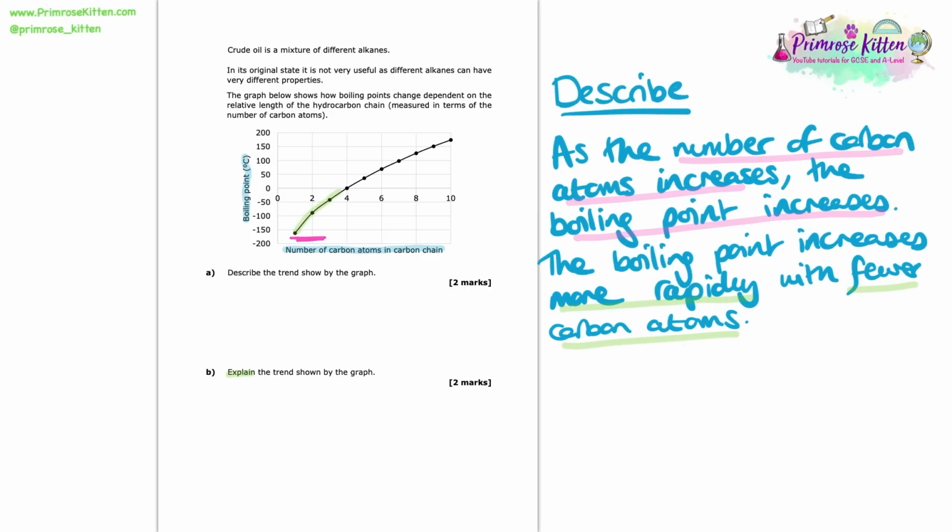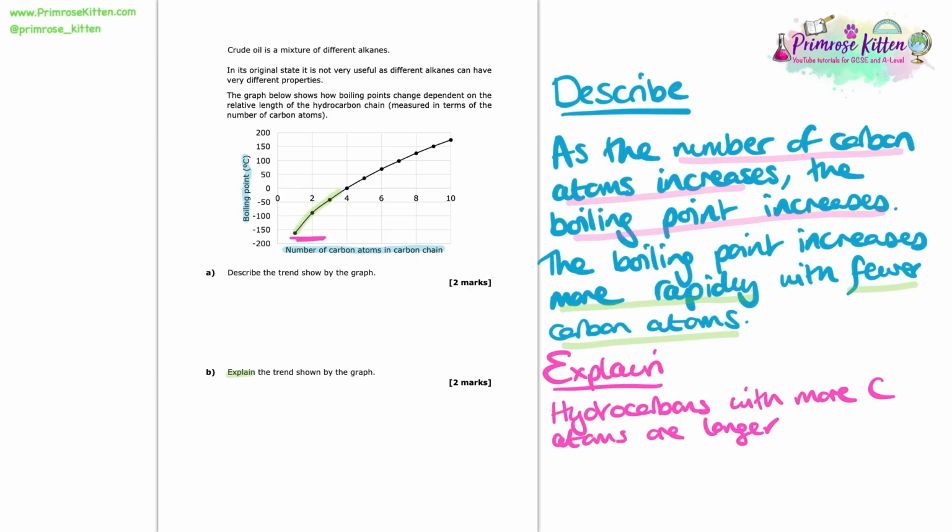So now we need to explain this trend and use our chemistry knowledge to explain why this is happening. It's another 2 marker. So the first statement we want to make is that as the number of carbon atoms increase, we're going to have more intermolecular forces. So we can start by stating something along the lines of hydrocarbons with more carbon atoms are longer and therefore have stronger intermolecular forces.